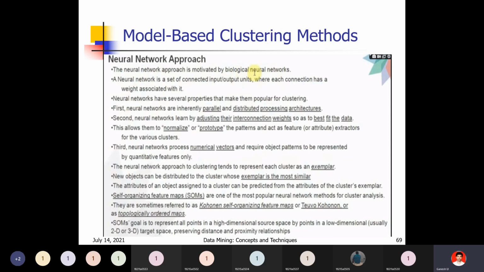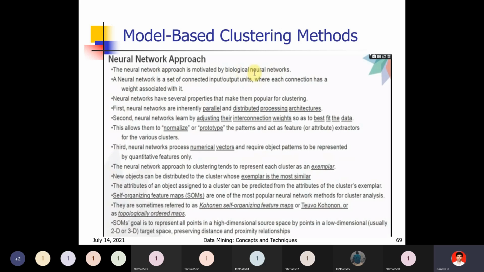The goal of self-organizing maps is to represent all points in a high-dimensional source space by points in a low-dimensional target space, preserving distance and proximity relationships.